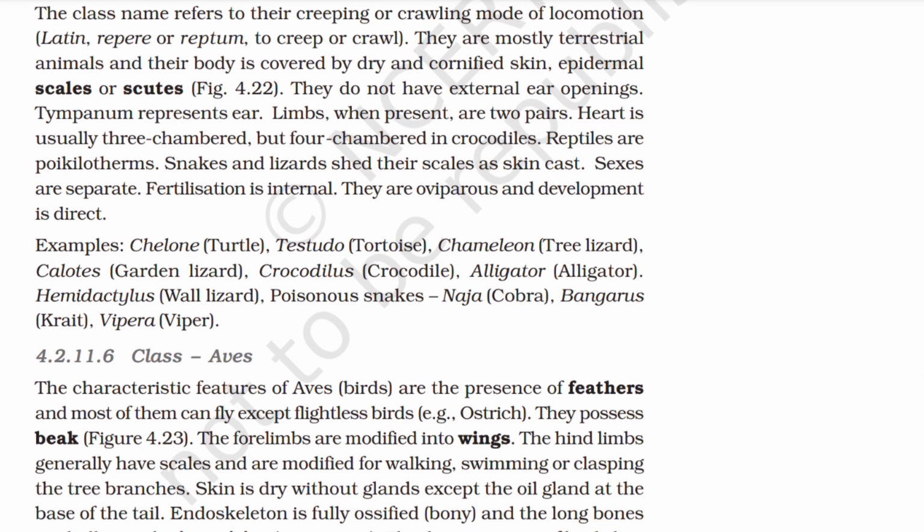Sexes are separate. Fertilization is internal. They are oviparous and development is direct. Example: Chelone, Testudo, Chameleon, Calotes, Crocodilus, Alligator, Hemidactylus; poisonous snakes: Naja, Bungarus, Vipera.